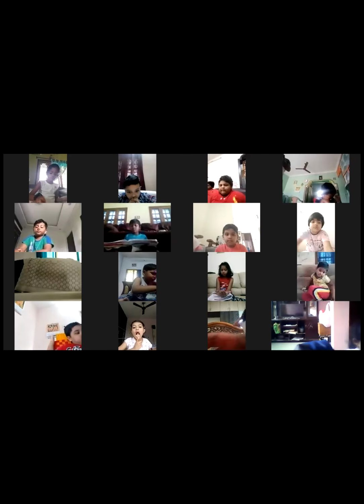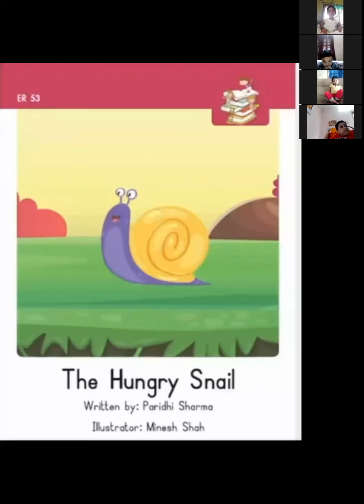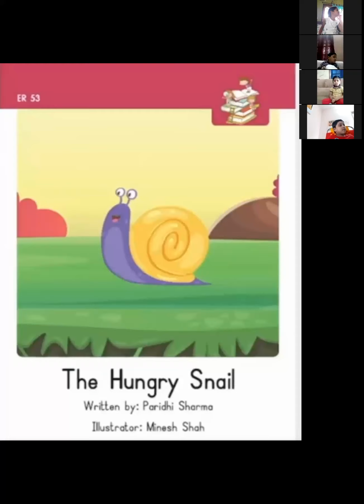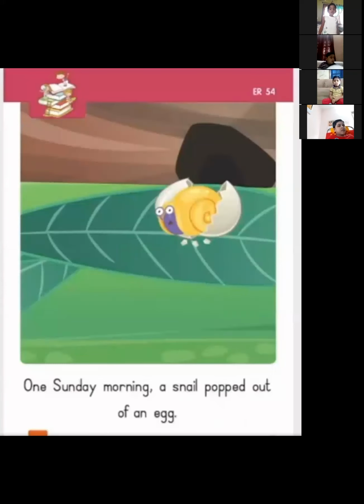Listen to the story. It is about a hungry snail. See, can you see which animal this is? Snail. See, what is the title of the story? The Hungry Snail. Then see the first picture: one Sunday morning, a small snail popped out of an egg. What can you see in the picture? The snail is coming out of his egg.